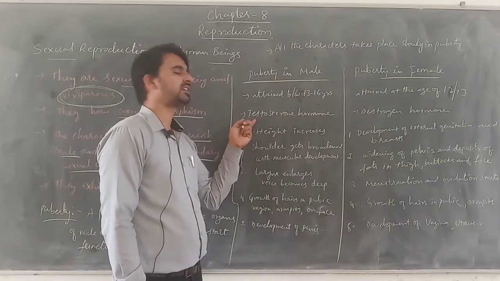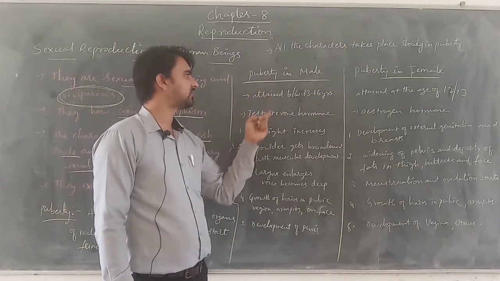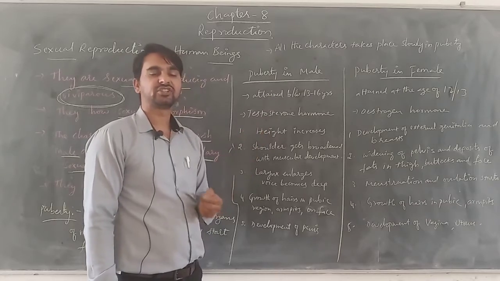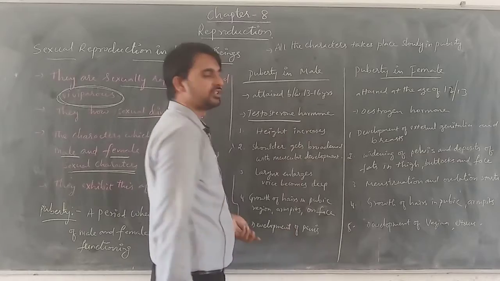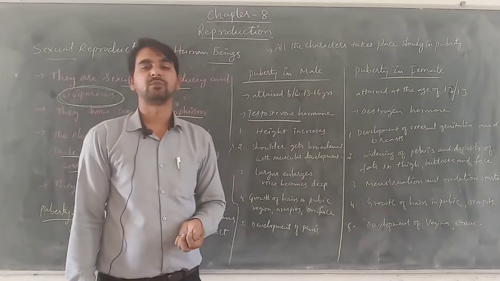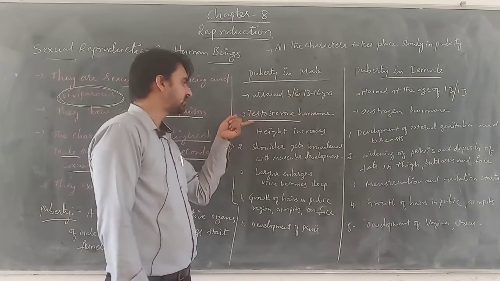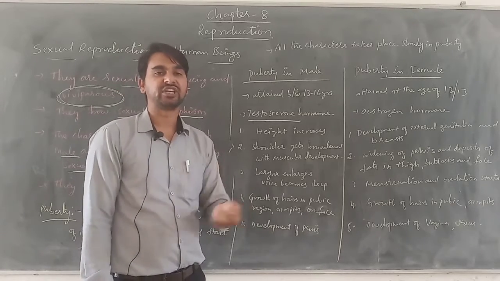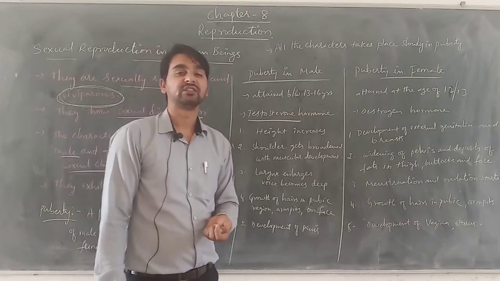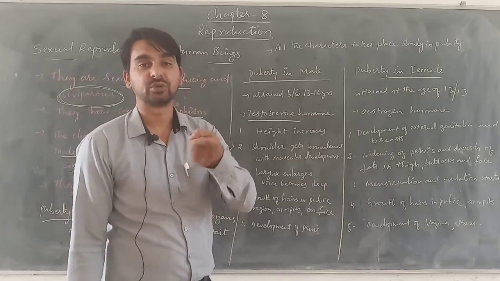Now what is happening here in this puberty? When the male reaches this puberty age, there is a secretion of a hormone known as testosterone. This hormone's secretion starts in the body of males. This hormone is responsible for bringing all the various changes, which we call secondary sexual characters.